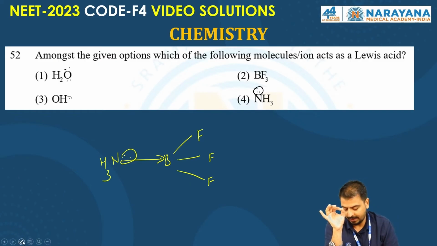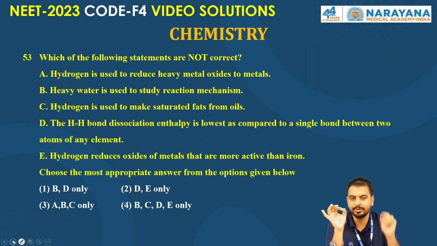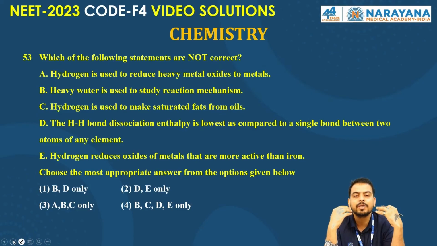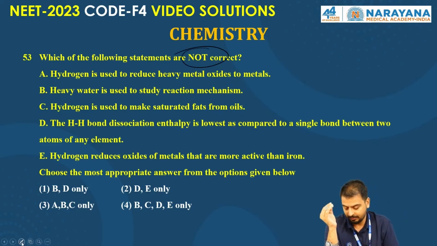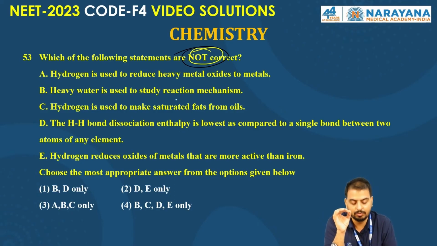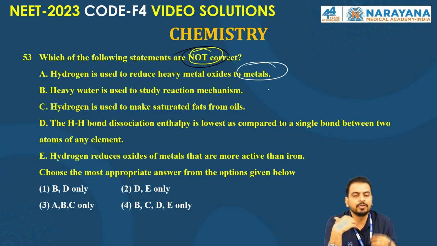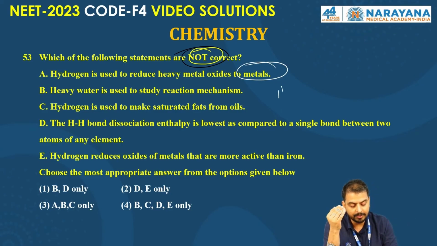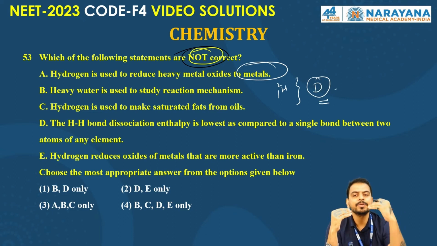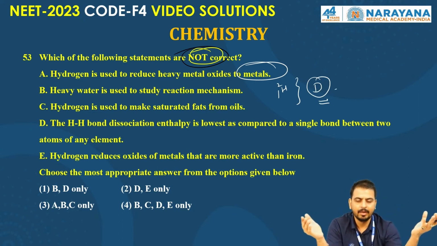So dear students, the correct answer for this question is option 2, right? Let's begin the next question. Which of the following statements are not correct? So you have to focus on which is not correct, right? Here you can check it out. Hydrogen is used to reduce heavy metal oxides to metals. That's right. Heavy hydrogen, deuterium, is used to study reaction mechanism via the isotopic effect, right? Hydrogen is used to make saturated fats. Yeah, absolutely right. Hydrogen is used to make saturated fats from oils.